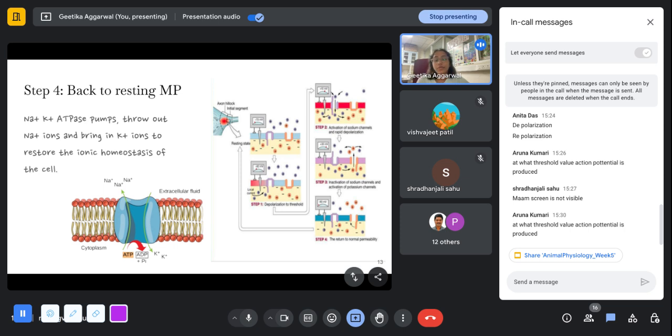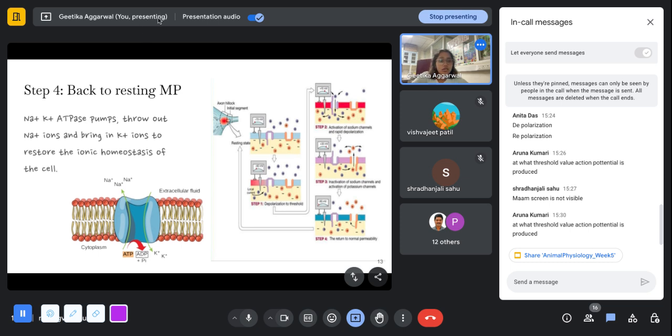So this is the last step that happens in bringing the cell back to its resting state. As we know, there is more potassium inside, less sodium inside. So there is this channel that uses energy. It converts ATP into ADP and it moves out 3 sodium ions and moves in 2 potassium ions in exchange.